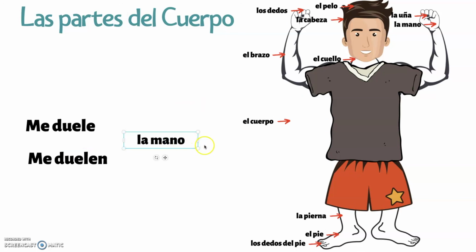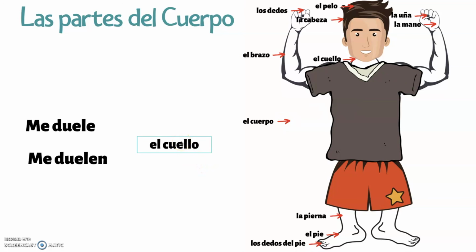La mano, the hand. ¿Me duele la mano or me duelen la mano? Fabuloso. Me duele la mano. El cuello, my neck.